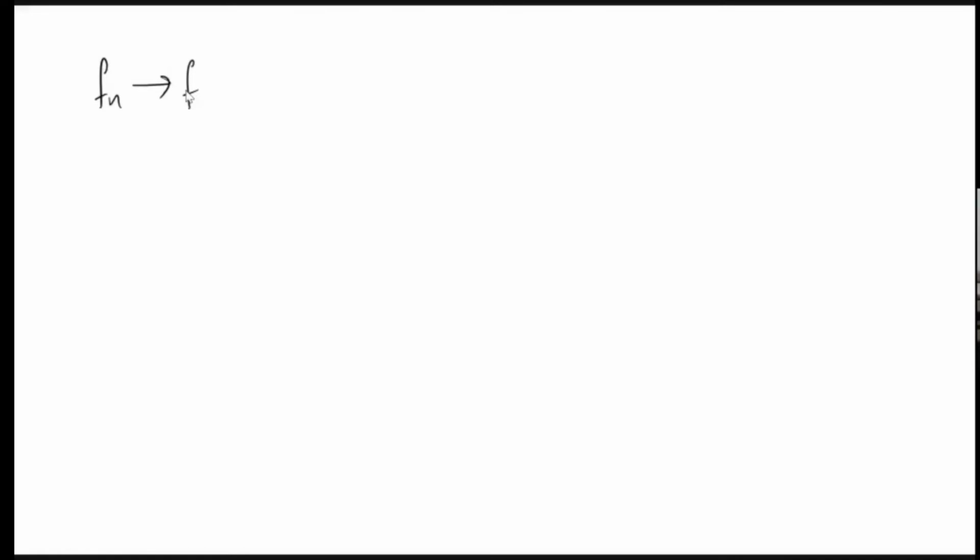So here the problem is: fn converges to f pointwise on the closed interval [a, b], and modulus of fn of x is less than or equal to M for all x and for all n.